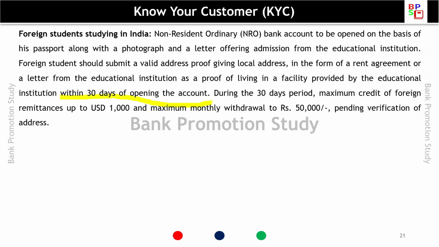During the 30-day period, maximum credit of foreign remittance is up to $1,000 and maximum monthly withdrawal is up to rupees 50,000 pending verification of address. So maximum credit of foreign remittance will be 1,000 and withdrawal of 50,000 rupees will be allowed.